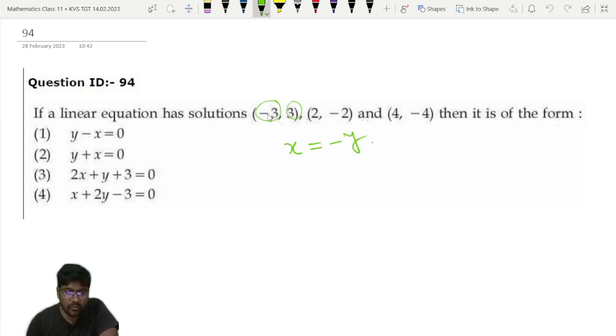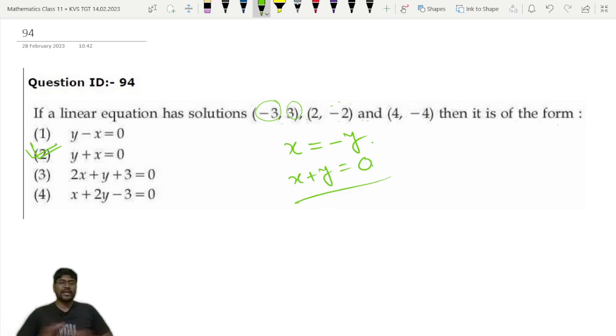Okay, x is equal to minus y. Everywhere, see, this condition is satisfied. So that means x plus y is equal to 0. This is the equation. So option number 2 is the correct answer. Very simple. Without doing any calculation, just by looking at the problem, you can answer the question very easily. Okay. So this is the answer for question number 94.